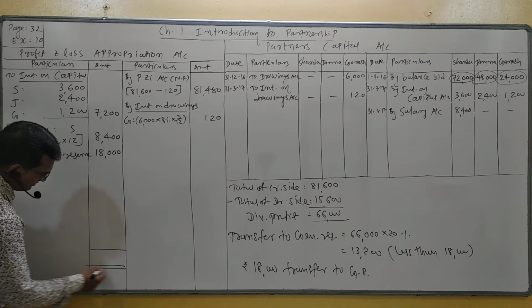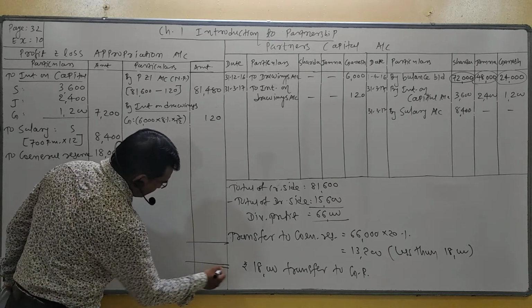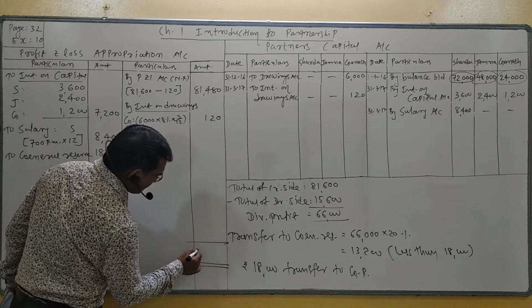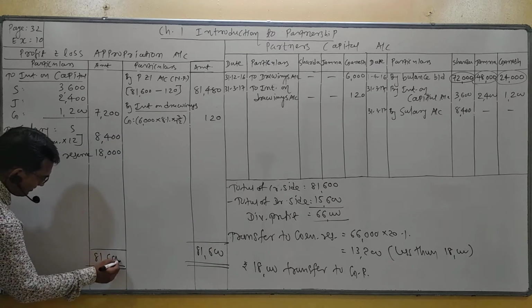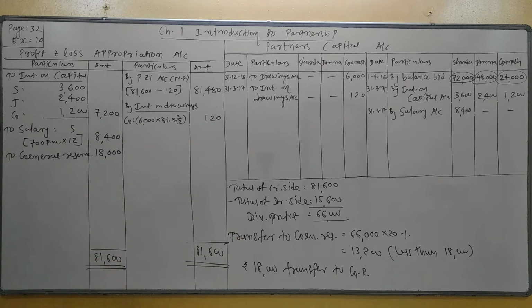Total of credit side is already available, 81,600. Profit is transferred to partner capital accounts. Three partners are given: Sarda, Jamna and Ganesh.